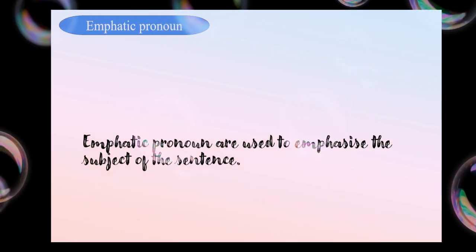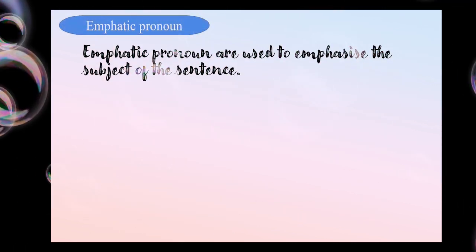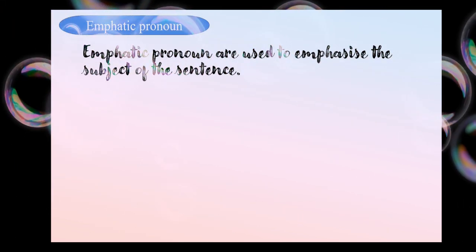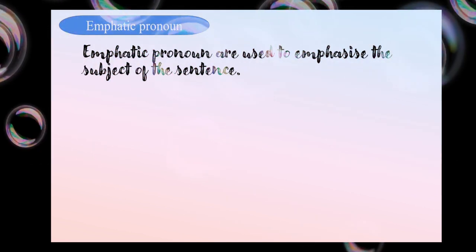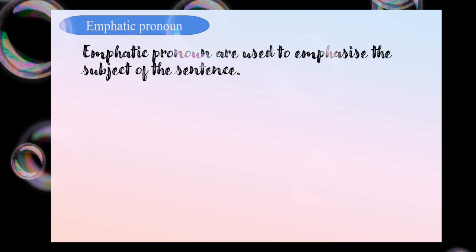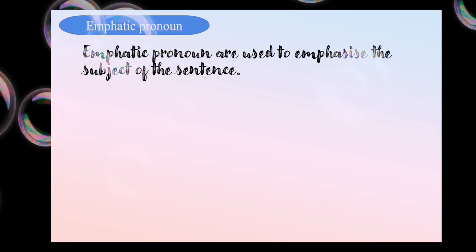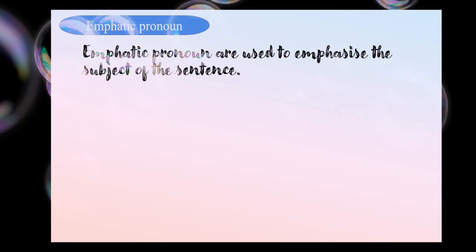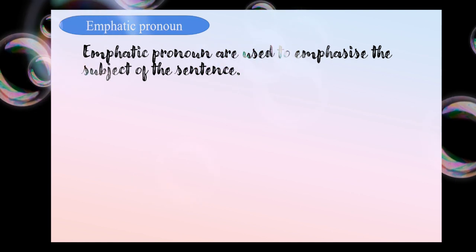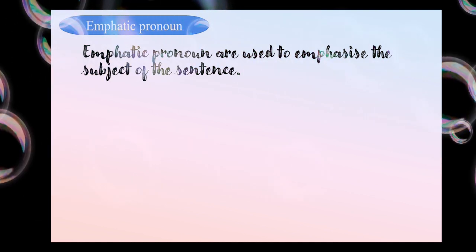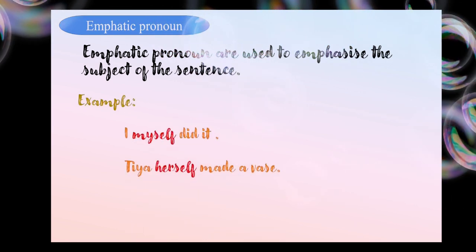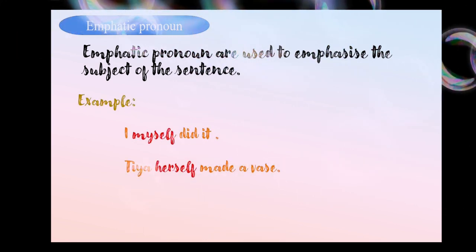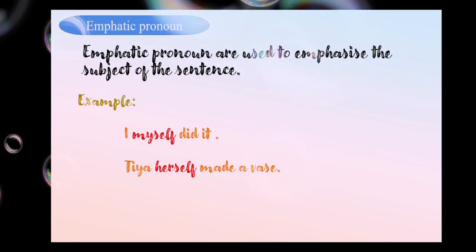Let's go to emphatic pronoun. Here again, let me tell you, these also end with -self and -selves. You need not worry about how we will get to know the difference; you will get to know the difference, children. These are used to emphasize the subject of the sentence. Now you may ask me, what is emphasize? Emphasize means giving some special importance. When I talk about the subject, an emphatic pronoun basically gives importance to the subject.